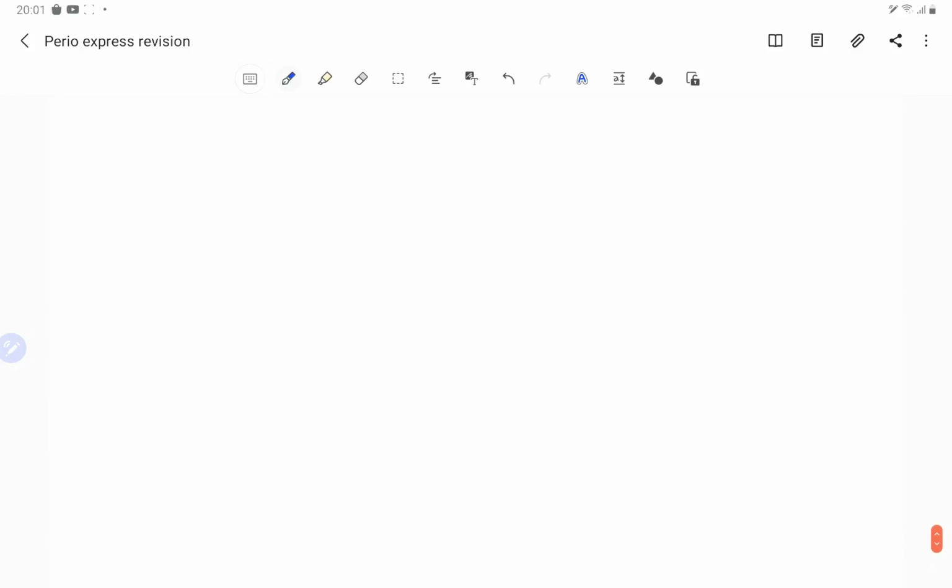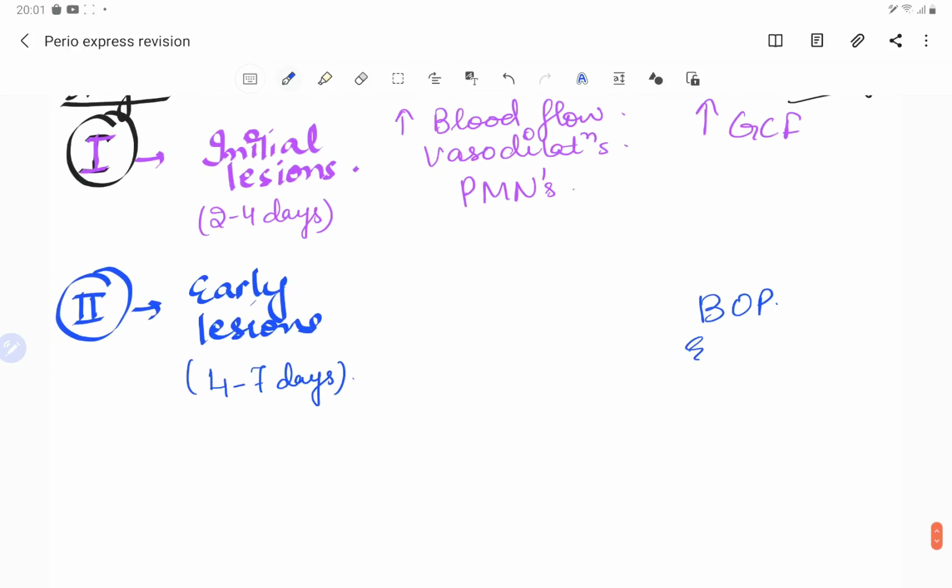And guys, also we see the redness, so erythema, and there is increase in the GCF. Definitely, because increase in the GCF already started in the initial stage. So there is increase in the gingival fluid, and there are leukocytes now which start coming in within the week's time.